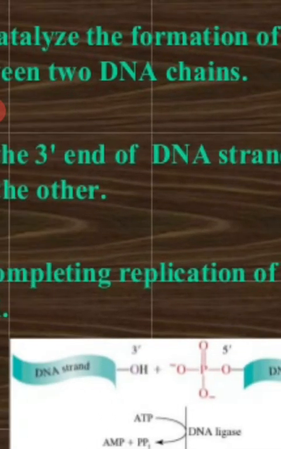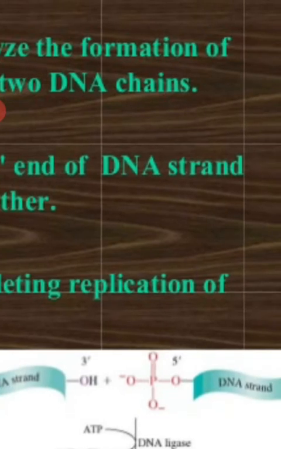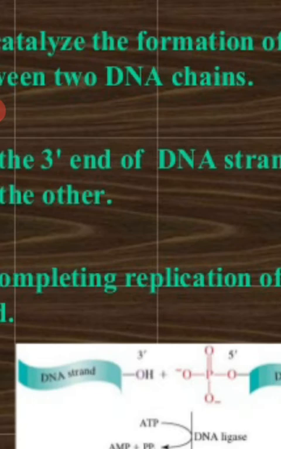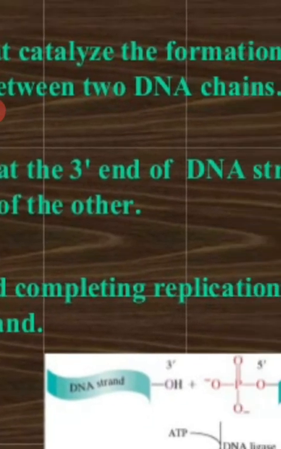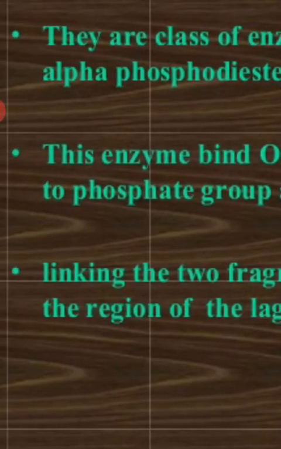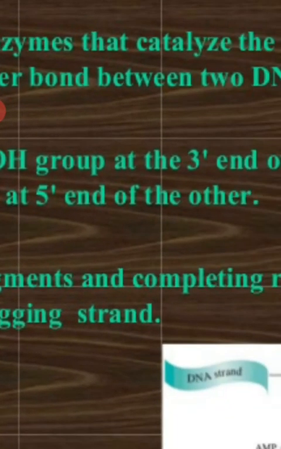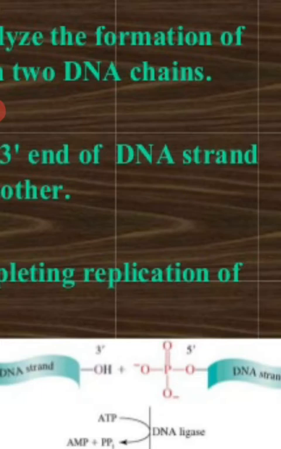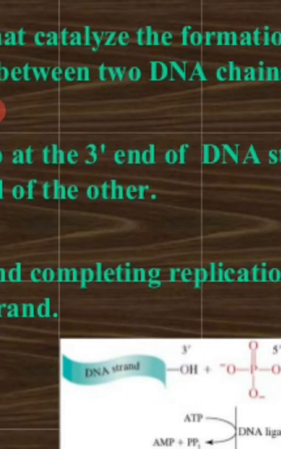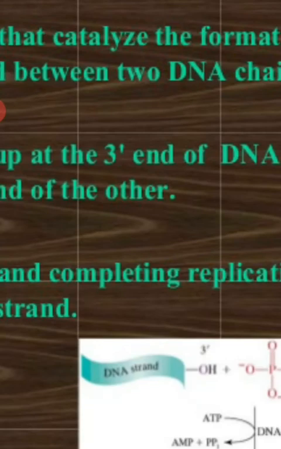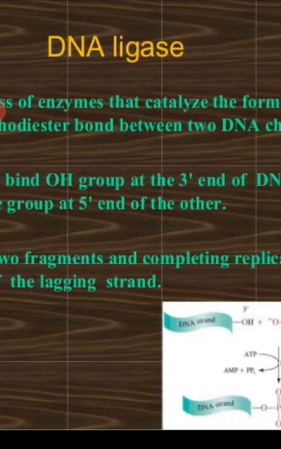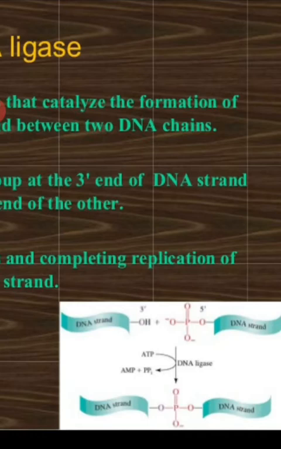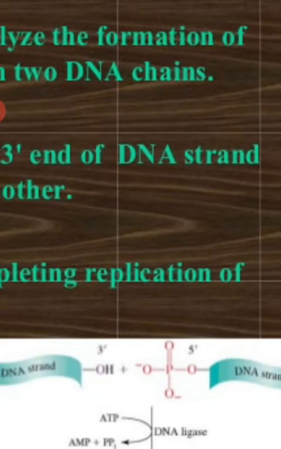So the 3' OH group of one Okazaki fragment and the 5' phosphate group of the other Okazaki fragment form a bond between the two, and that bond is called a phosphodiester bond. That can be represented in the diagram.